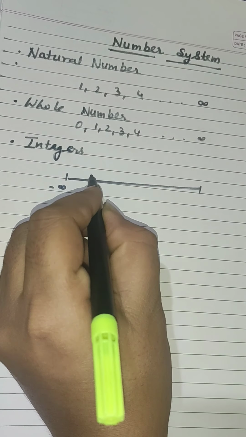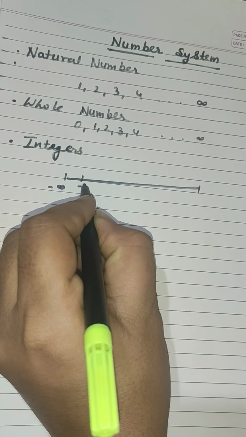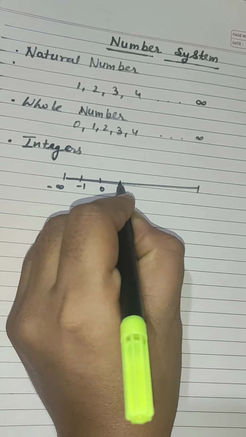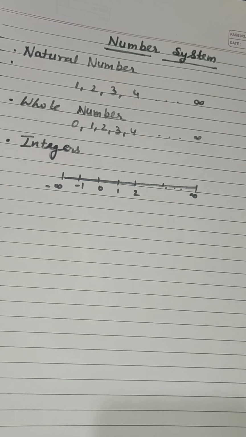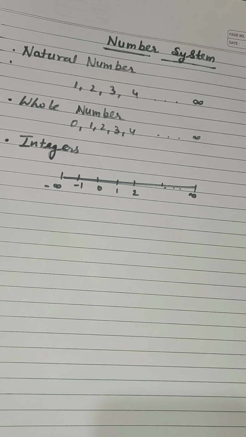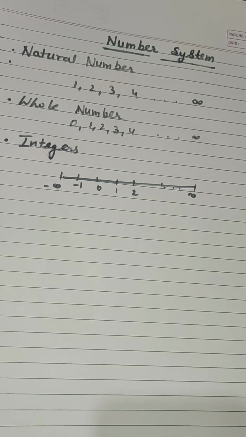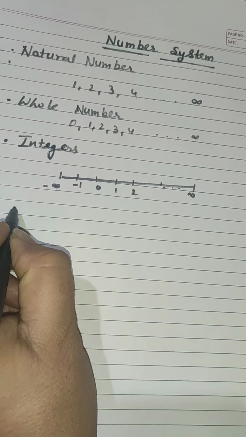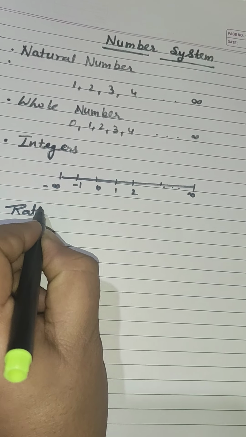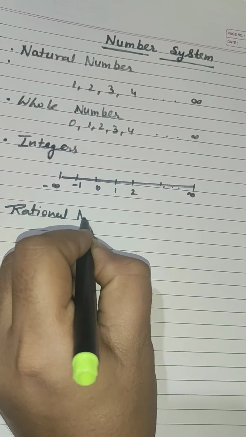From minus infinity to infinity. And integers can never be in fractions. Integers would be the numbers, it would never be in fractions. Clear? And the next in our syllabus is rational numbers